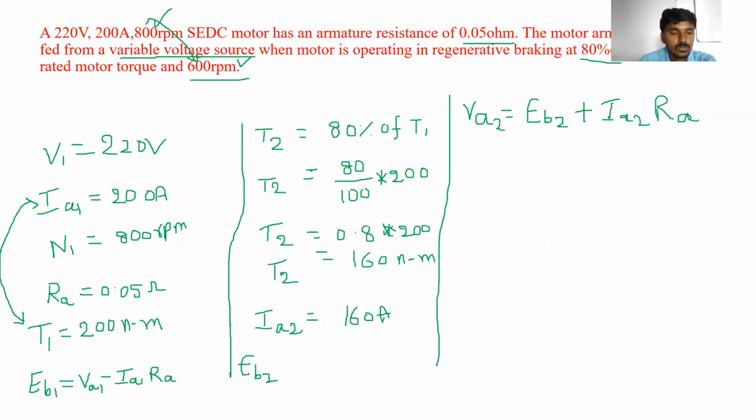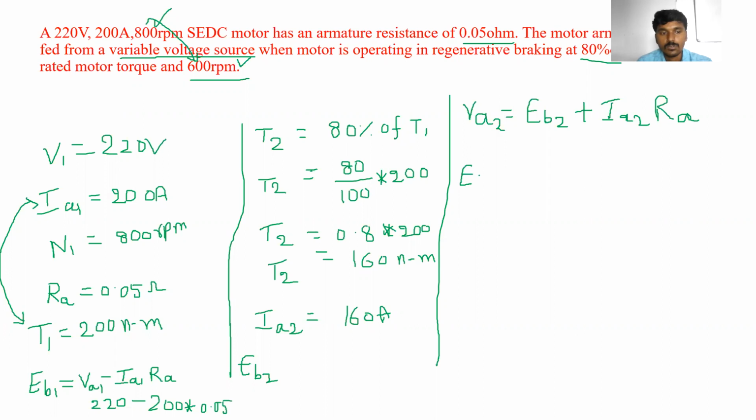So VA1 is equal to 220 minus IA1 into RA. IA1 is equal to 200 into 0.05. So what is the value of this? 210 exactly. Clear?